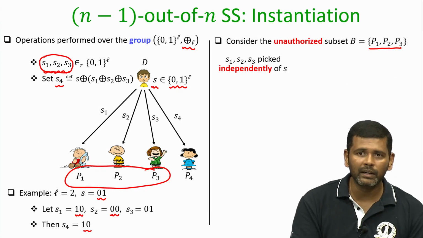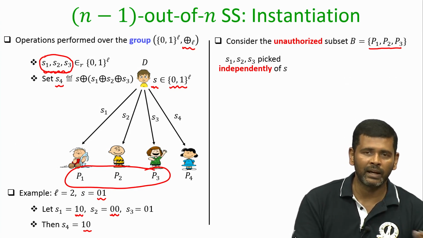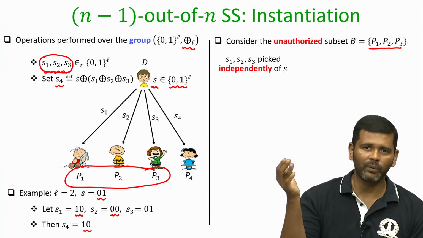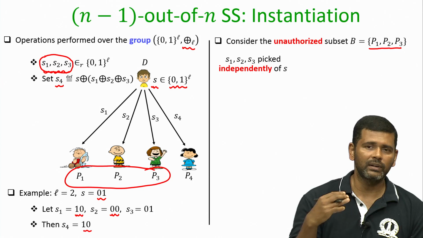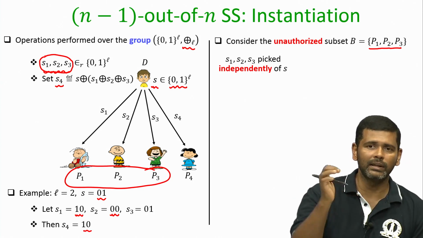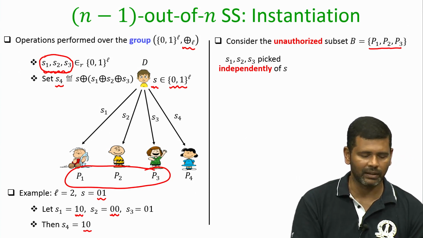They are picked independently of the value of the secret S. S could be 00, S could be 01, S could be 10, S could be 11. S1, S2, S3 have got absolutely nothing to do with the value of the secret, and that is why